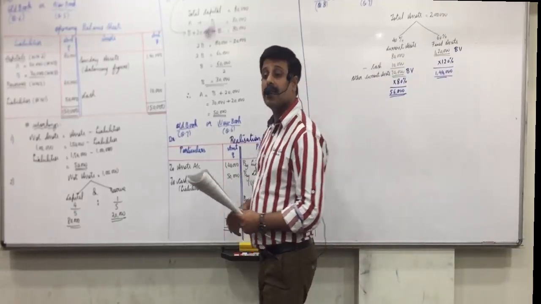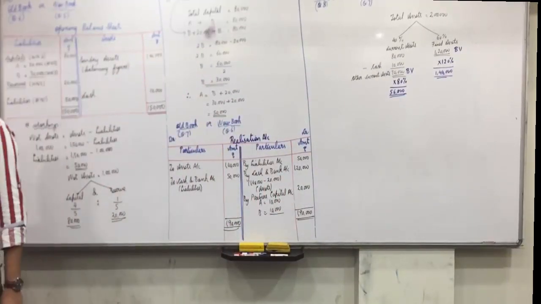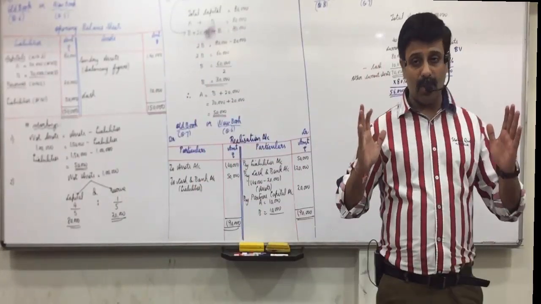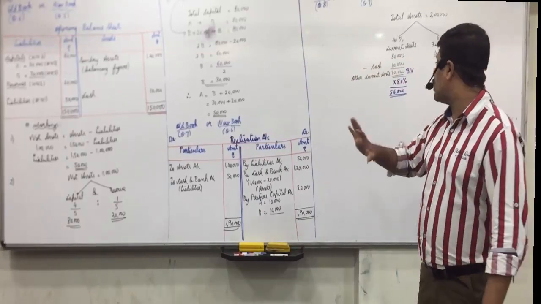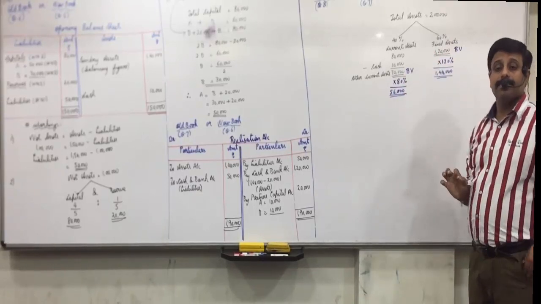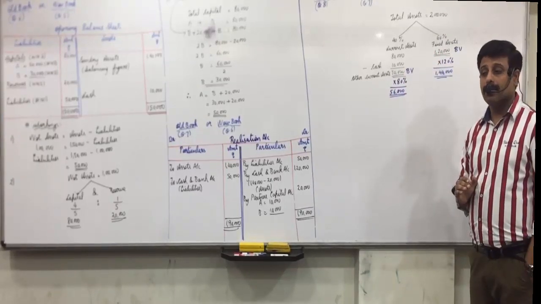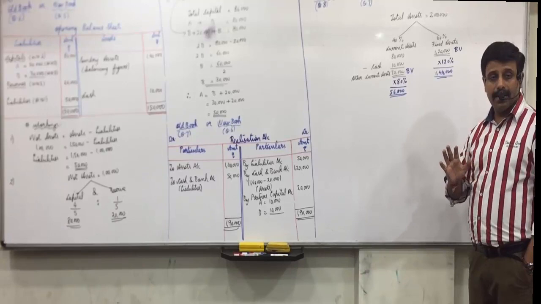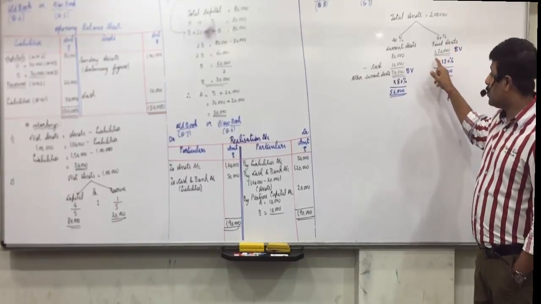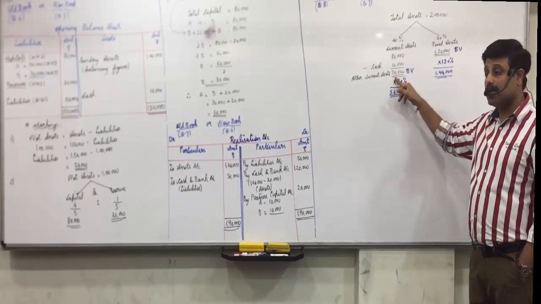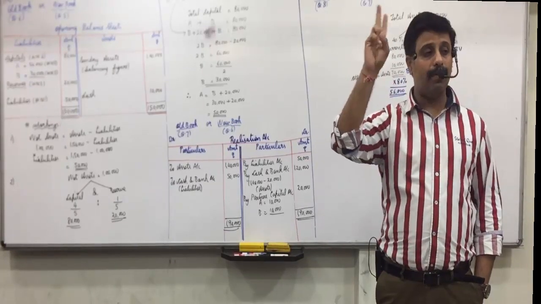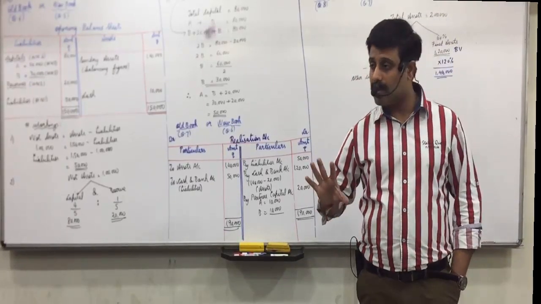Now what is asked? Pass journal entry. So 2 entries will come. As I said, you have to identify the entries from those 11. First, we have to close the assets. What is the closing entry for assets? Realization account debit to fixed assets 1,20,000, to current assets 70,000. Cash is not to be closed. Partners' capital account, partners' loan and cash are not to be closed.